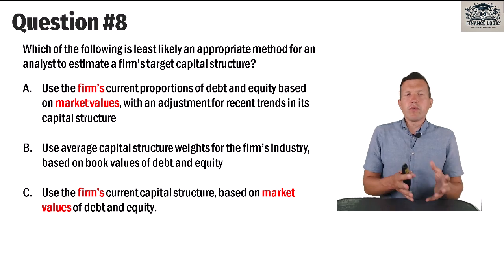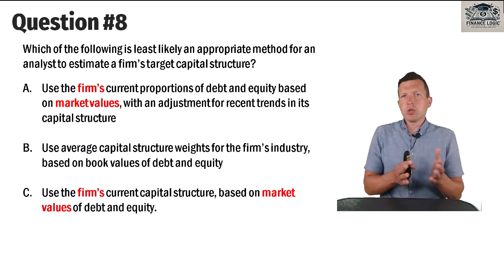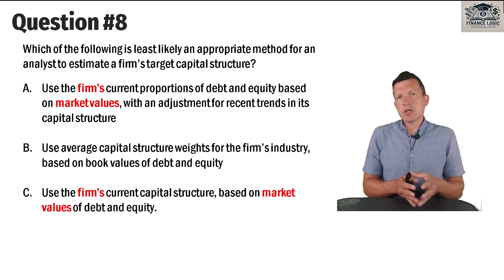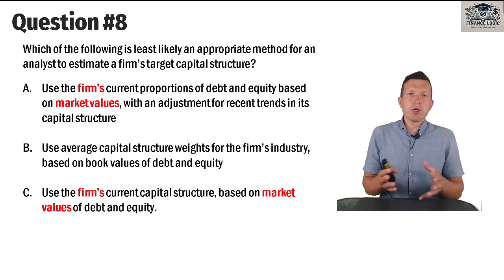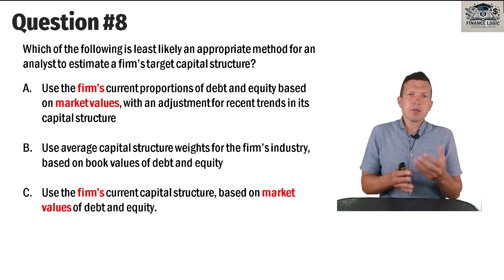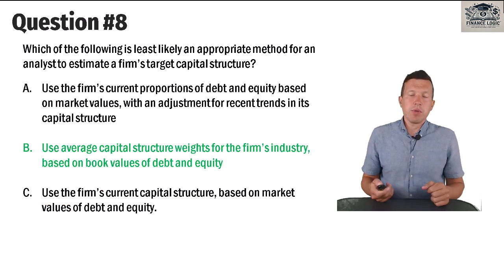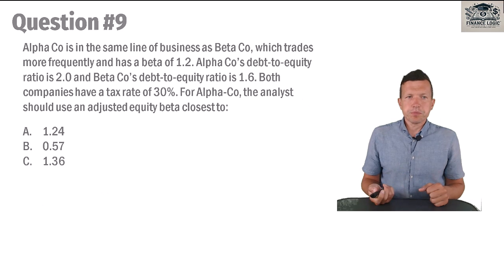And the problem of book values is that equity book value is usually much lower for most companies. Its equity book value is much lower compared to its market value. And in options A and C, we have references to market values. But B is about using book value. Of course, it makes sense to look at industry capital structure, but it's not useful to use book values of debt and equity. Correct answer is B.